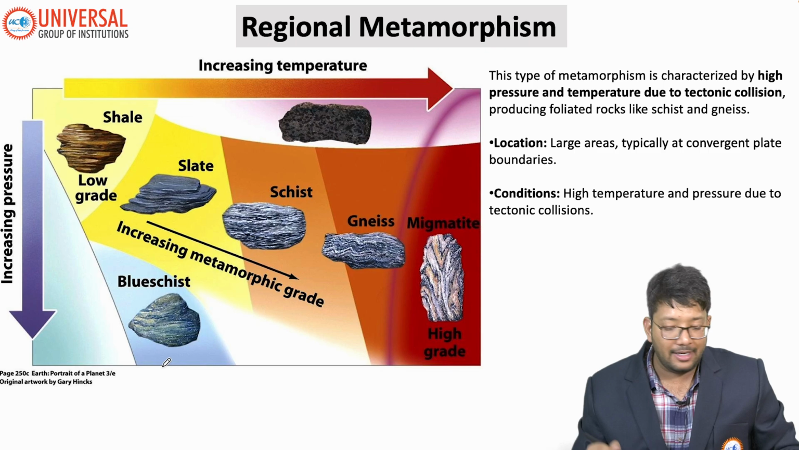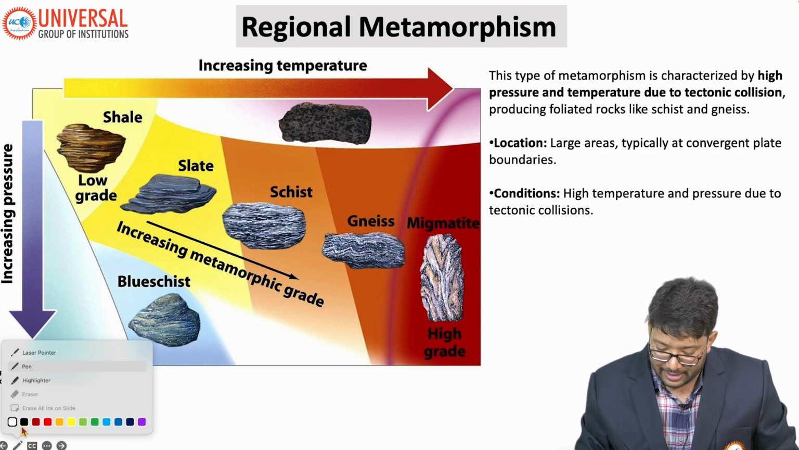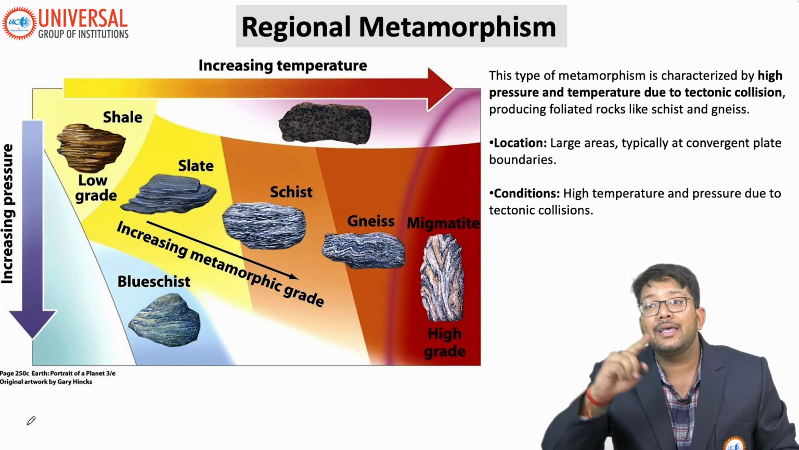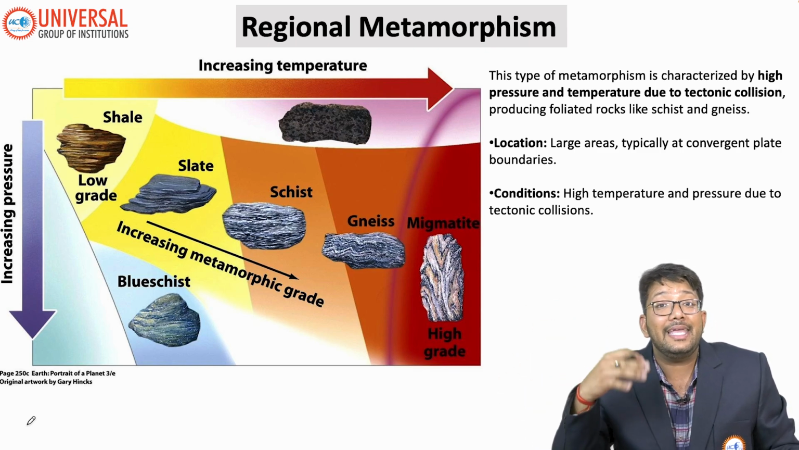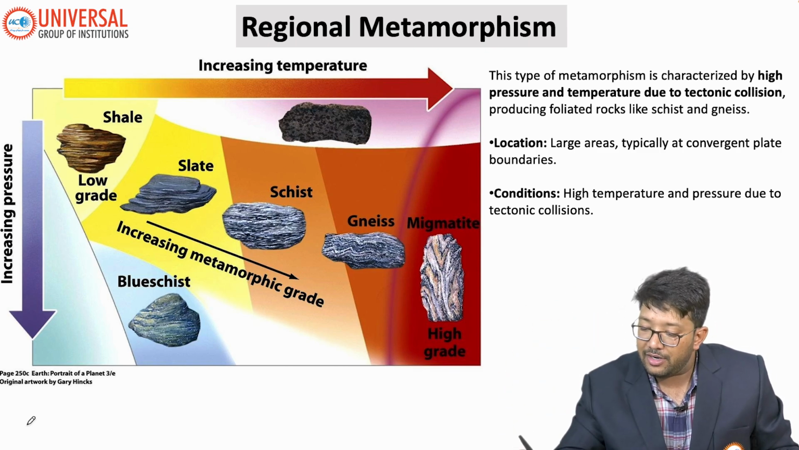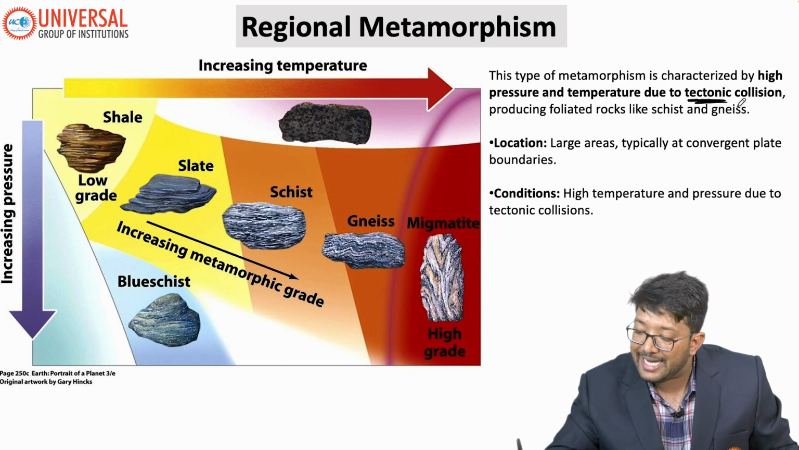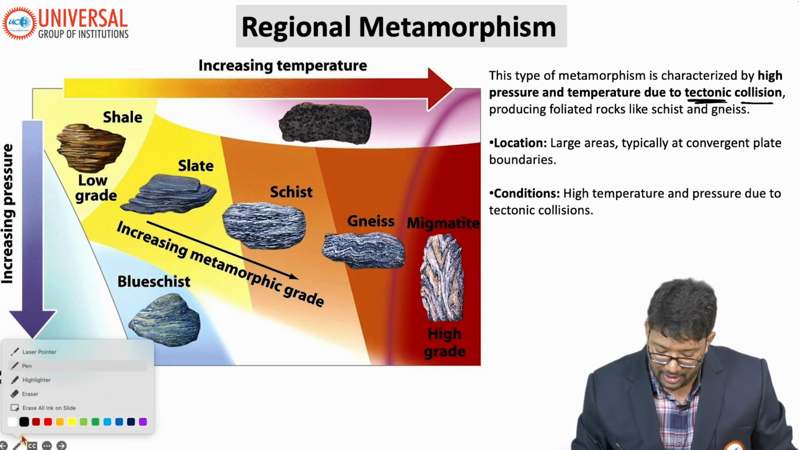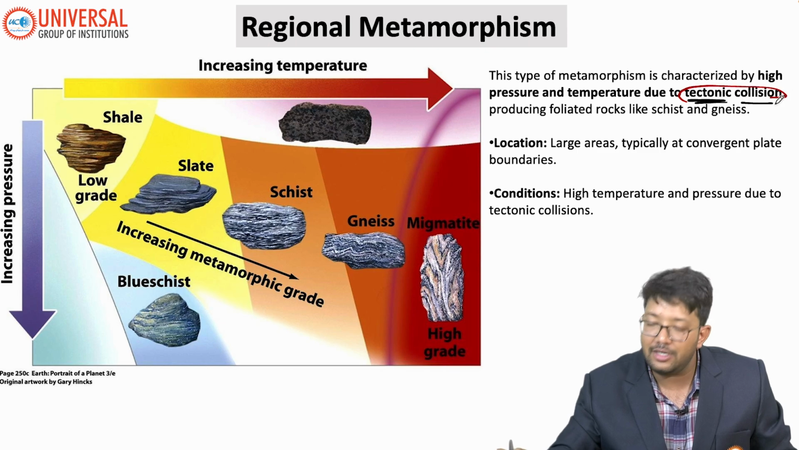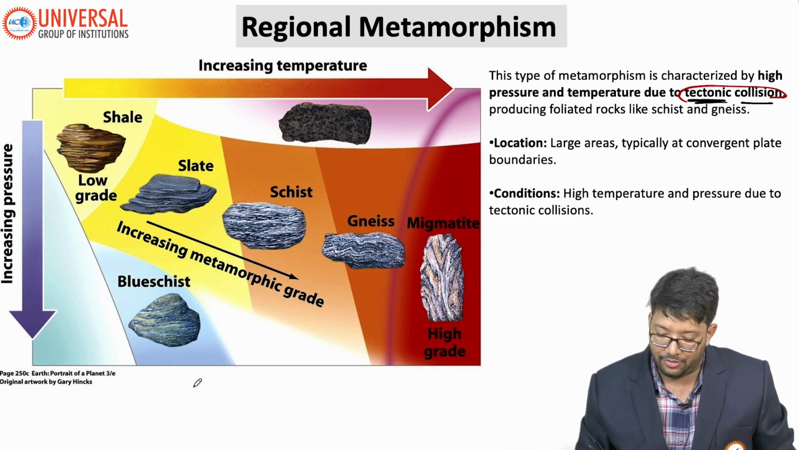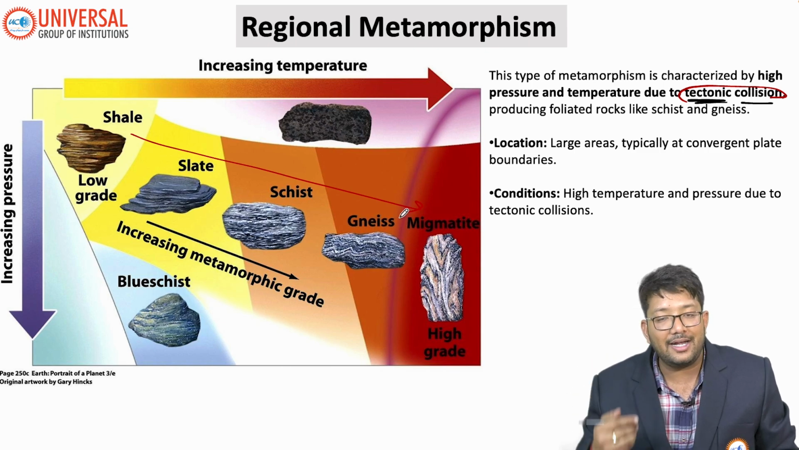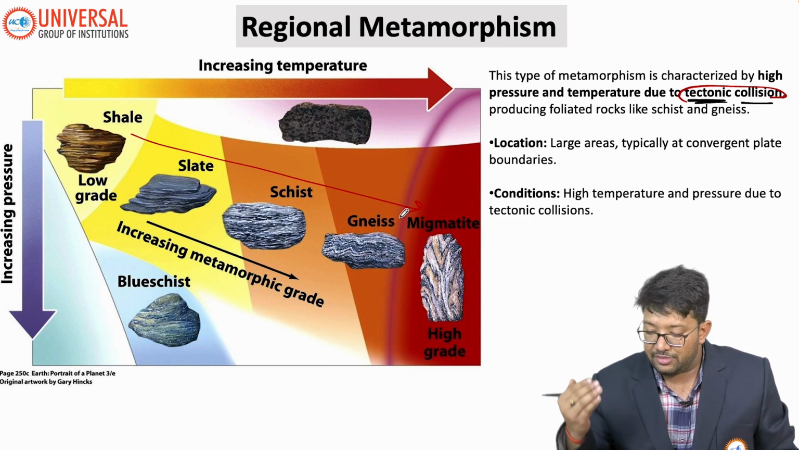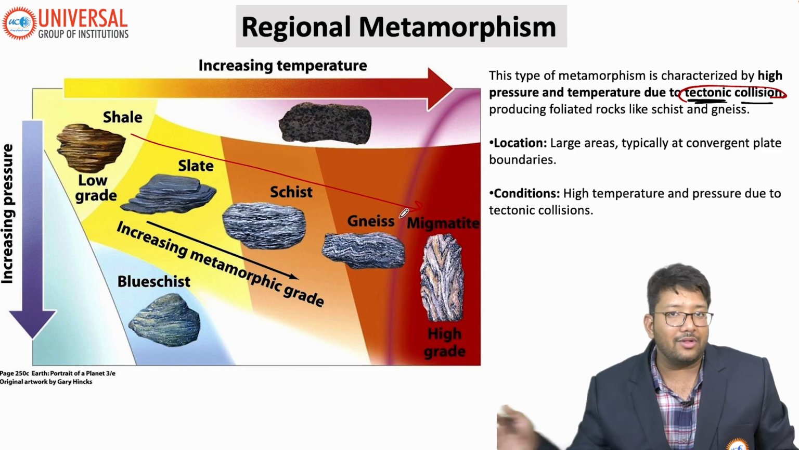But the thing is that in contact metamorphism, this increase of pressure and temperature was due to igneous intrusion. In this particular regional metamorphism, it is due to tectonic collision. You have to remember, tectonic collision. Because of the tectonic collision, this metamorphism is happening. And again same thing is there. Shale will convert into slate, will convert into schist, gneiss, migmatite, and all these things are there.